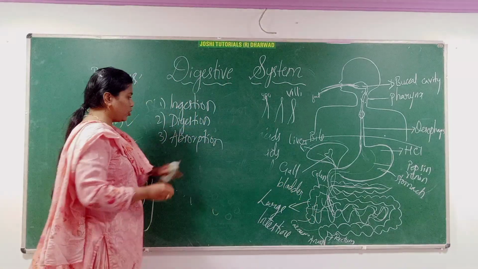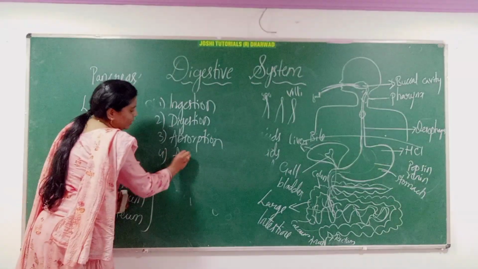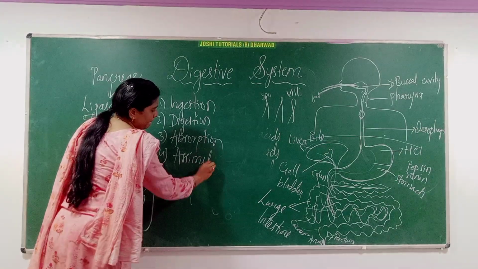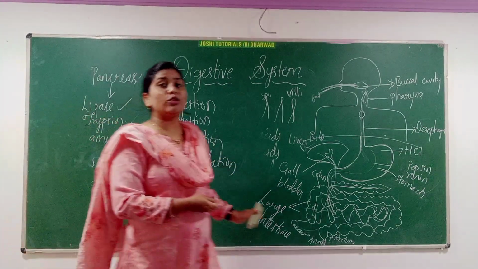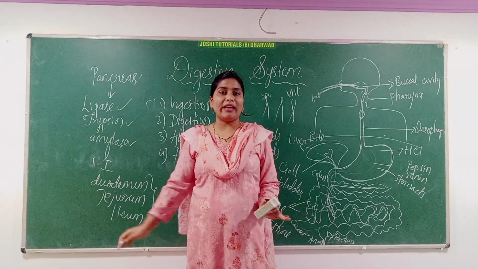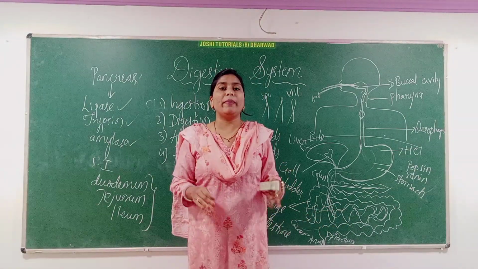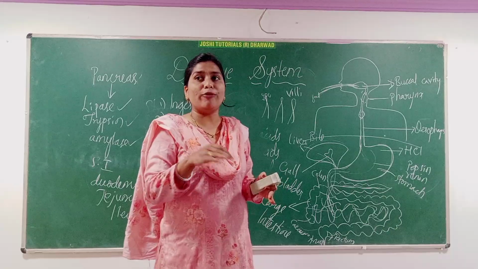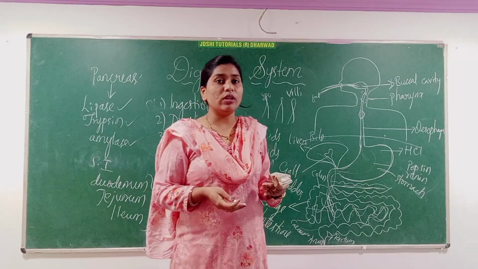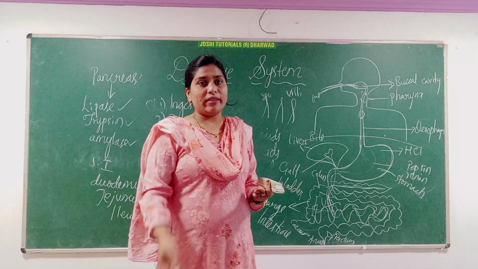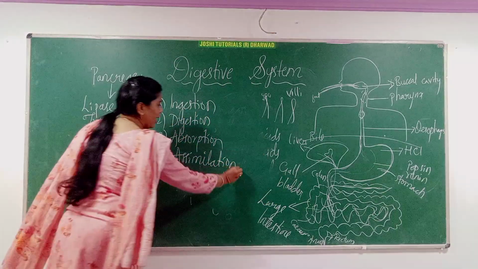That is called absorption. The fourth one is assimilation. Assimilation is the process in which the soluble form is utilized by the body, and it helps growth and repair of the cells. That is called assimilation.